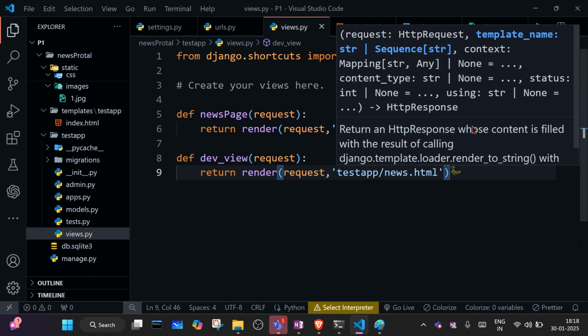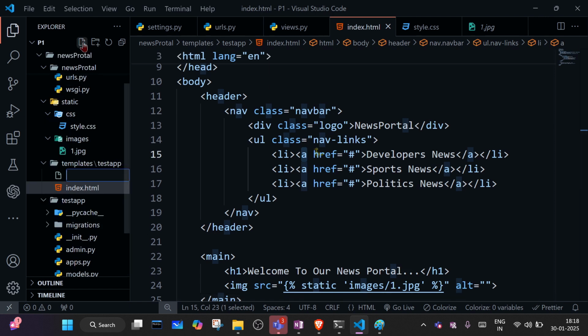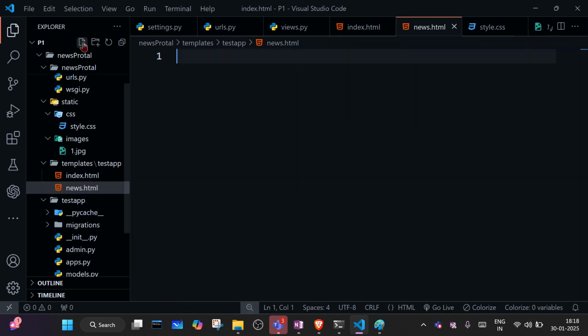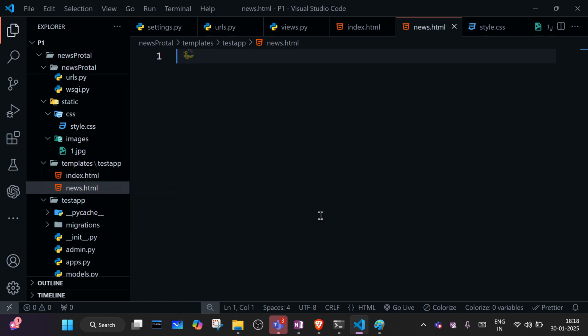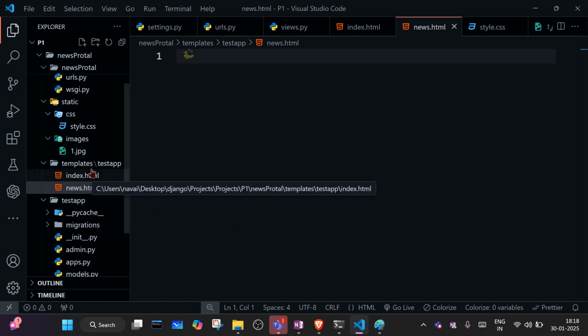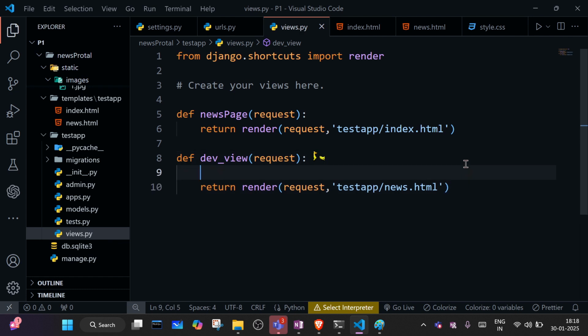Okay, so here we have to create one news.html. Inside the news.html, all the news we will keep. This news.html will be same for all. And one more thing, we will send some heading also. Along with news, we will send the headline, head message of the news. Okay, what is the headline of the news? We will say